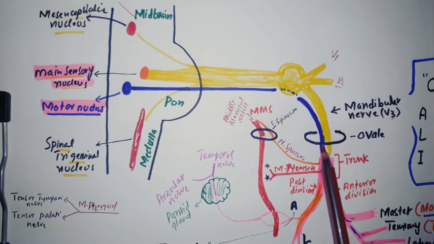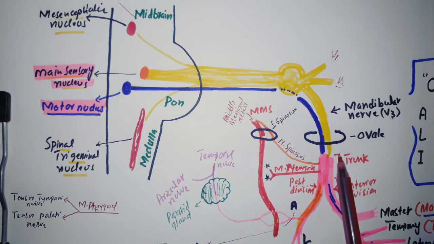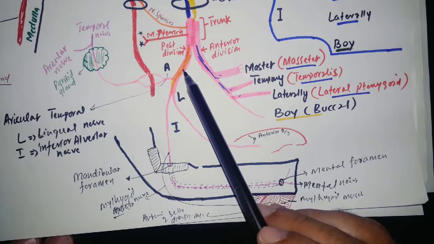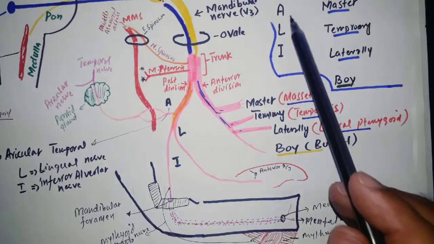As the mandibular nerve moves through the foramen ovale, these come together and form a trunk. So now this is the trunk of the mandibular nerve. This trunk is going to divide anteriorly and posteriorly into an anterior division and a posterior division. The posterior division is going to give us ALI, A-L-I.